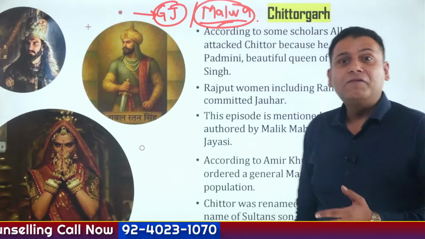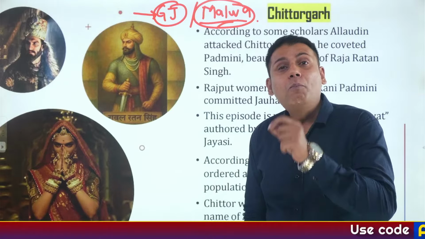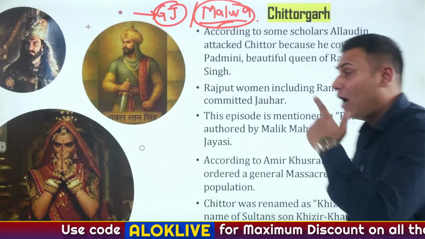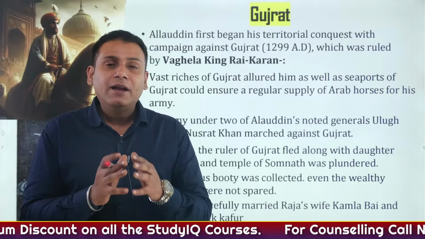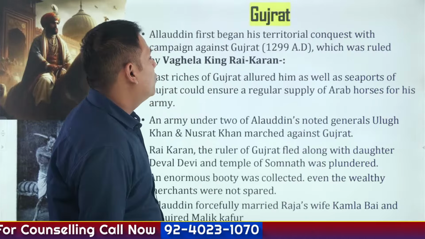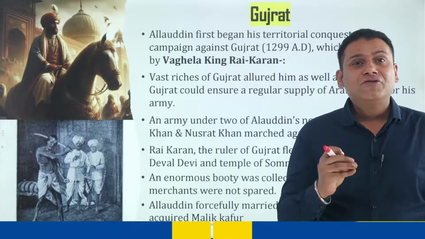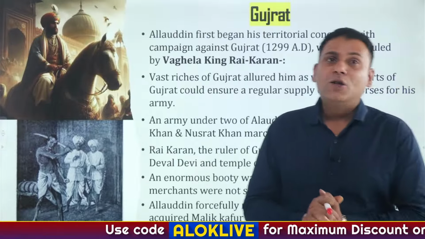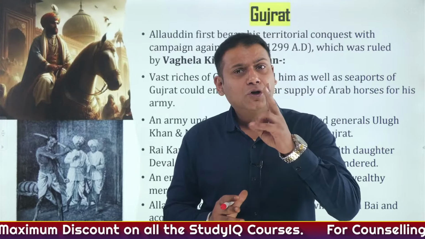And historians do believe that Malwa is the gateway to South India, or Malwa opens the door of South India. Hence, the majority of the rulers initially focused on the regions of Gujarat and Malwa. So, Alauddin Khilji did not personally lead an expedition to Gujarat. He sent two of his important commanders, Ulugh Khan and Nusrat Khan. And as I have told you, the major purposes for annexing Gujarat were: first, the vibrant trade, and second, importing the horses from Central Asia. So these were the two important reasons.